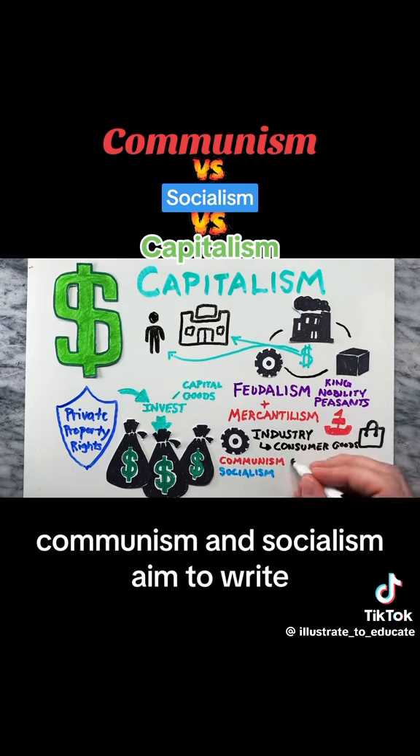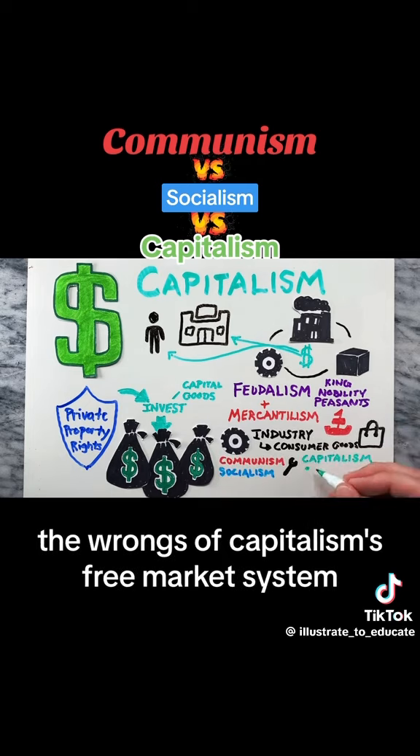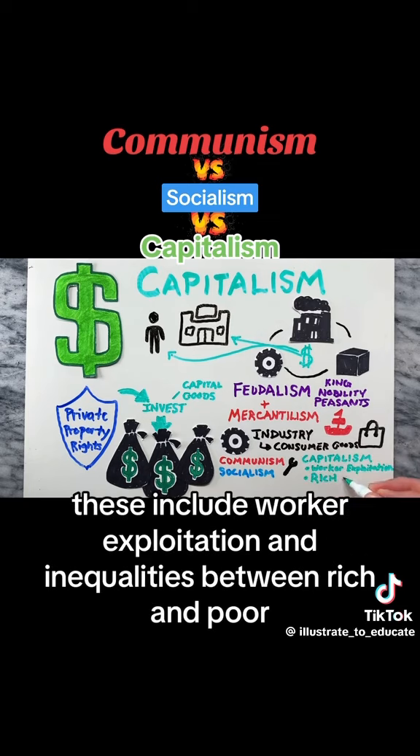Communism and socialism aim to right the wrongs of capitalism's free market system. These include worker exploitation and inequalities between rich and poor.